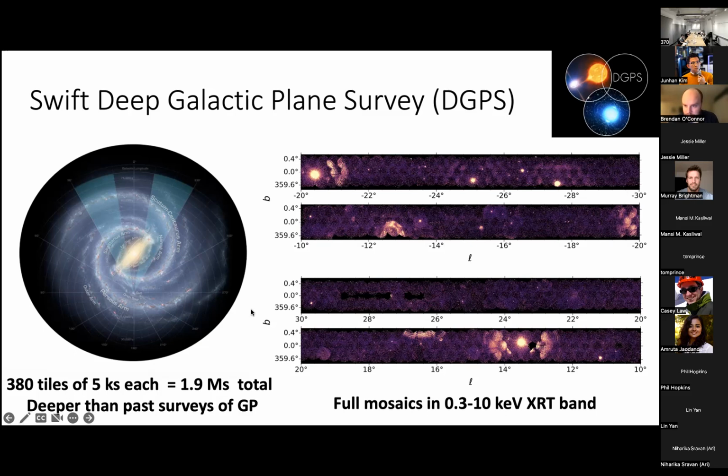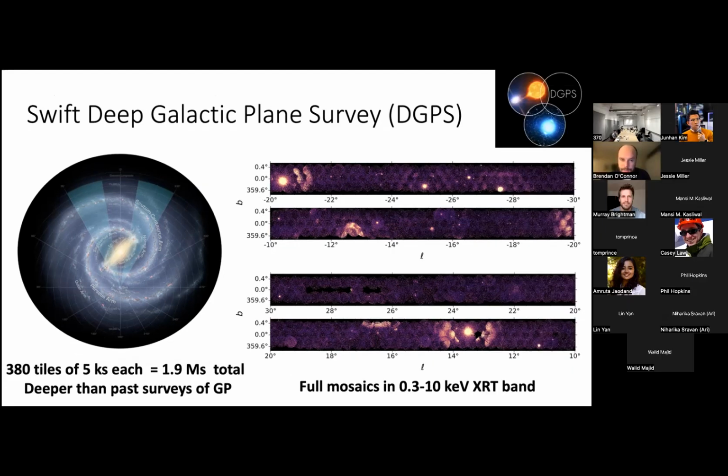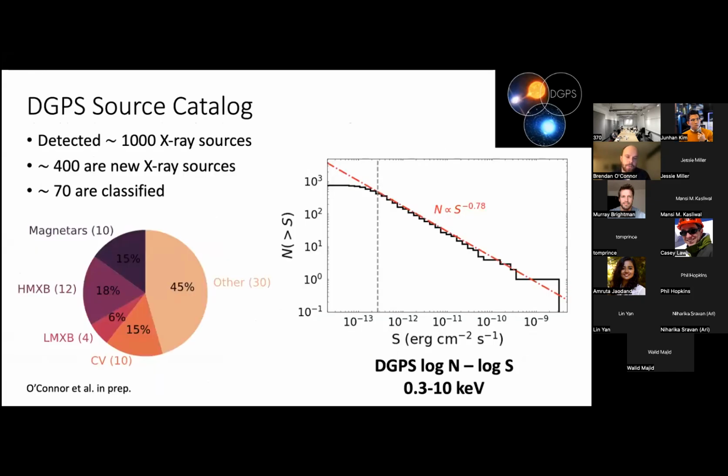These are essentially the 30 or 40 brightest sources in our survey, all probably above 10 to the minus 11 ergs per centimeter squared per second. So very bright X-ray sources. And we actually find many, many more that you couldn't even pick out with your eye in these images, just because Swift is actually capable of detecting sources that are only a few photons. 5 photons can be a detection in Swift because it has a really low background, especially if those photons are following the PSF.